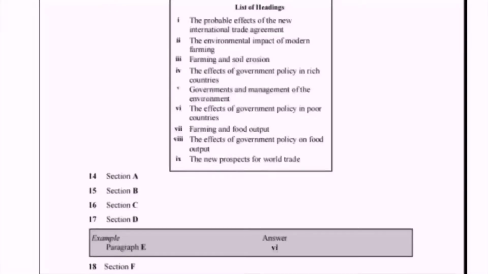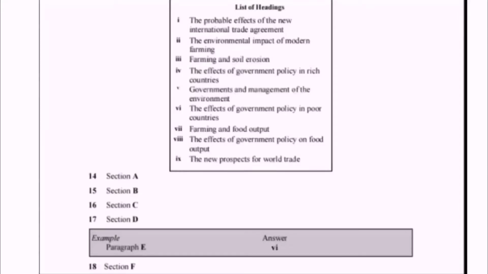First of all, we go to the list of headings and read the headings in the list. In this way, we will be able to remember some of these. First heading is the probable effects of new international trade agreement. Effects and international trade agreement are the keywords. It means we have to find the expected or possible effects of trade agreement in any of the paragraph in the passage. Heading number 2, the environmental impact of modern farming. Environmental impact and modern farming are the keywords. Impact means effects. So we have to find the effects of modern farming on environment.